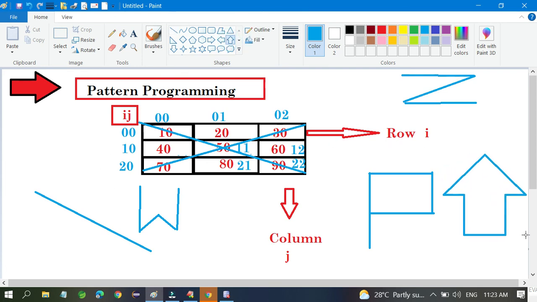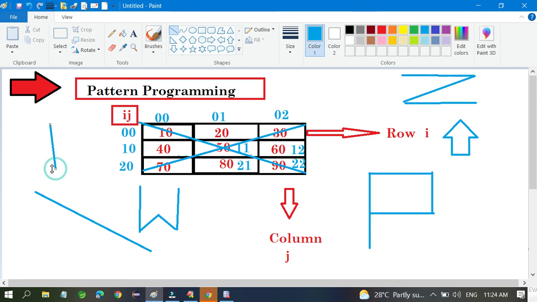So you have to understand those things. After that you have to mention a condition like this. You know how it works. I will print such things like these. Take these things, go to these things.